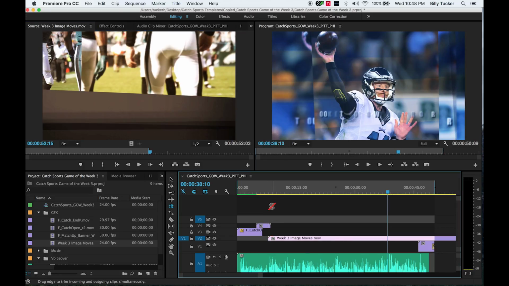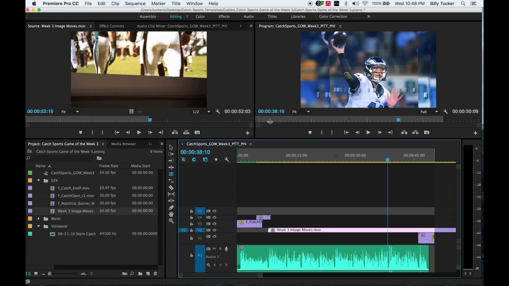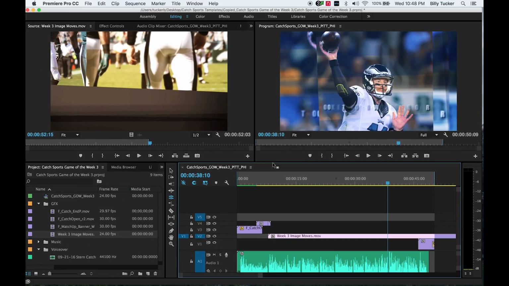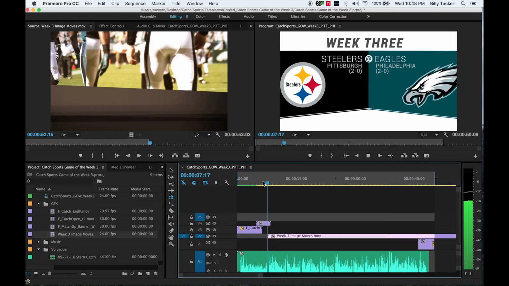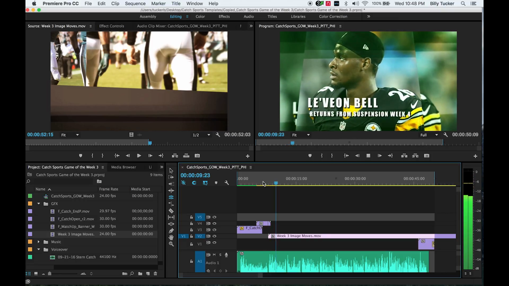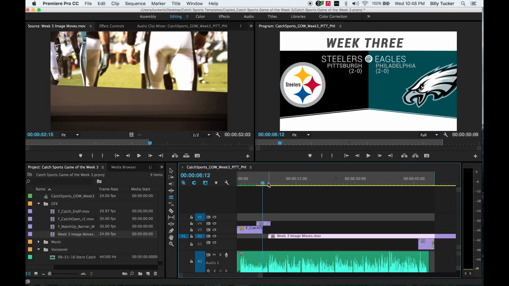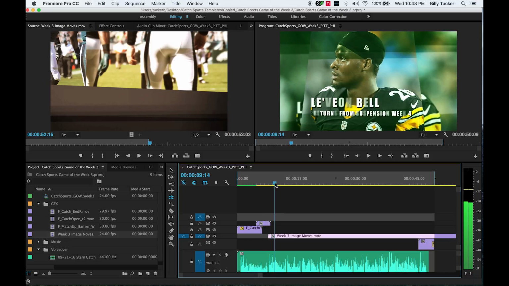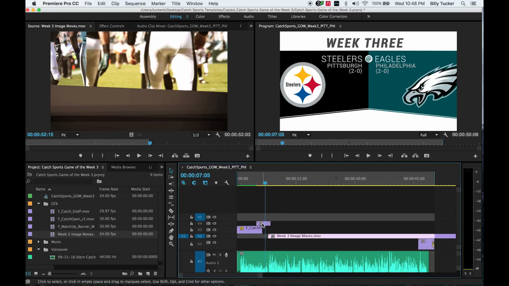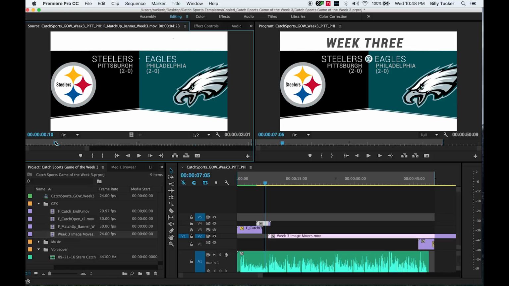So we do have the in and the out, and we will place this on V2 at this certain point, because if you listen to Casey's read, he starts speaking about the actual content right about here. So even though this animation takes a very, very long time, it doesn't move too much from here to the end wipe. So basically, when you drag it into your timeline, you take as much as you want.